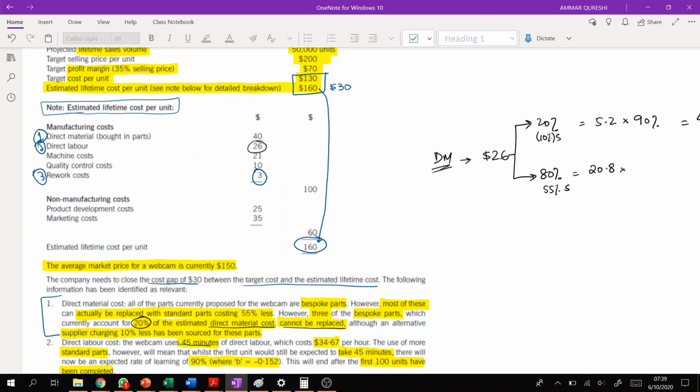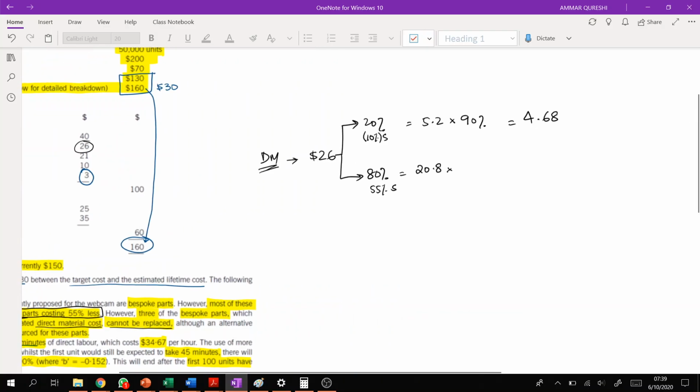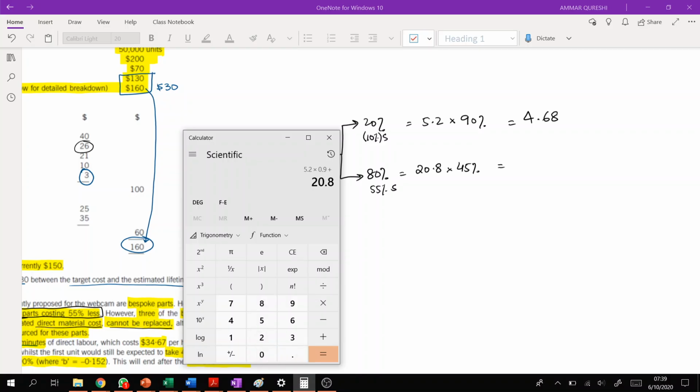And for the 20.8, most of these can actually be replaced with standard part costing 55% less. 55% less means that we are left with 45% of the cost, so we take its 45%. 20.8 times 0.45 makes 9.36.